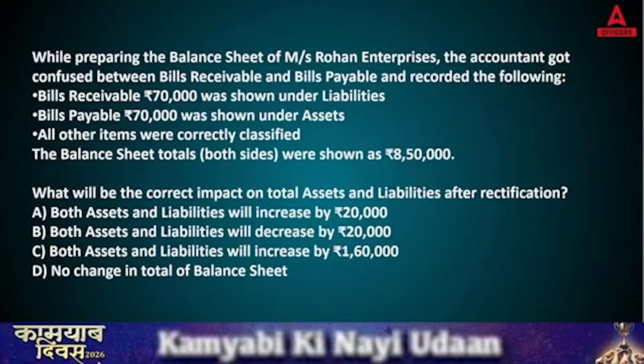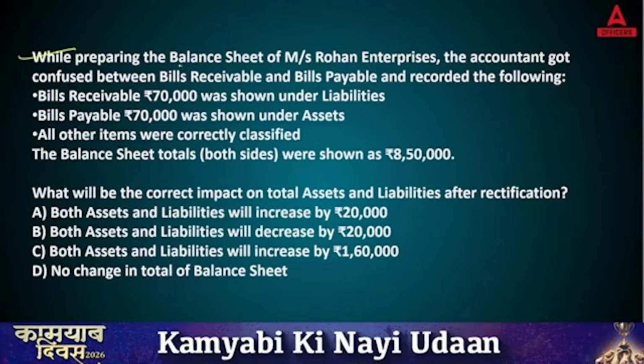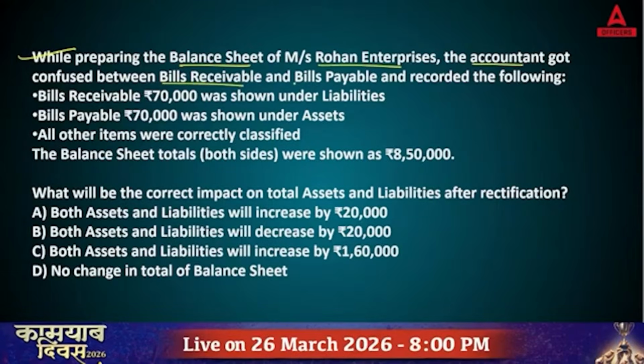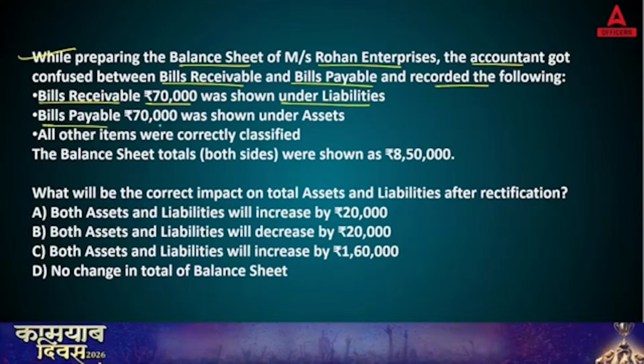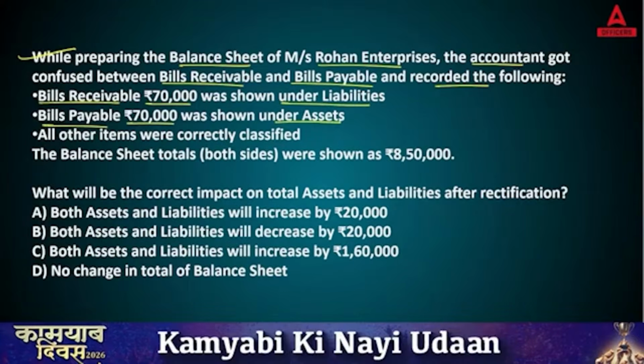Now, next question. While preparing the balance sheet of Rohan Enterprises, the accountant got confused between bills receivable and bills payable and recorded the following. Bills receivable 70,000 was shown under liabilities. Bills payable 70,000 was shown under assets. All other items were correctly classified.